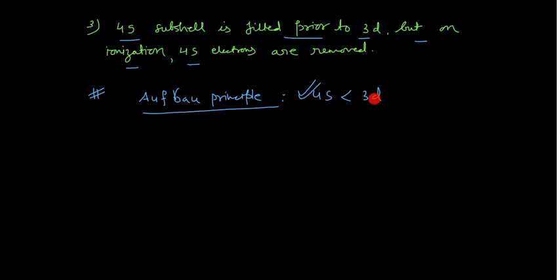And when the energy falls very greatly, this 3d orbital becomes more stable, so it will have the lower energy. You cannot remove the electron from the orbital which has the lower energy. That's why the electron is removed from the 4s orbital.